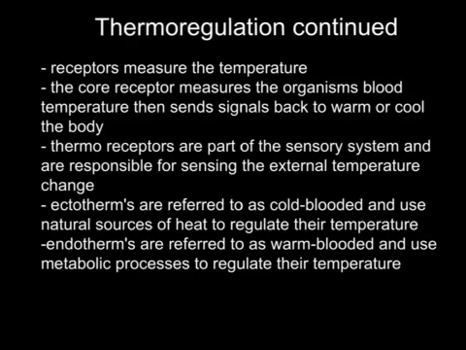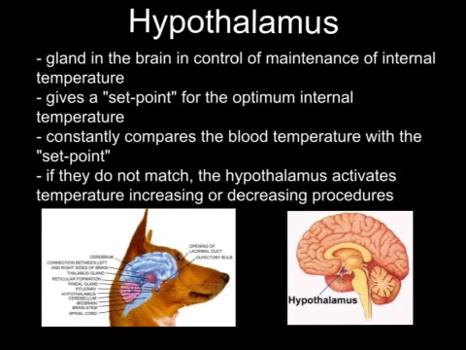glands in the skin. The hypothalamus is a gland in the brain which is the control for the maintenance of an organism's internal temperature. It gives a set point for the optimum internal body temperature, and in response to sensory signals from temperature receptors known as thermoreceptors in the skin, the hypothalamus constantly compares the set point to the blood temperature. If the temperatures of the set point and the blood do not match, the hypothalamus then activates temperature increasing or decreasing procedures until they match again. This is known as thermoregulation.